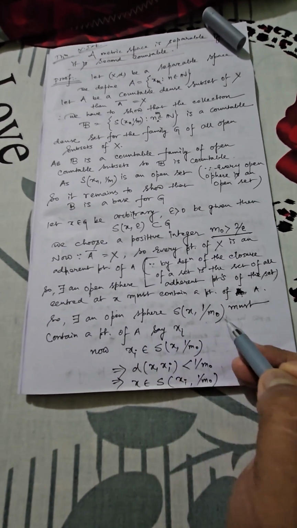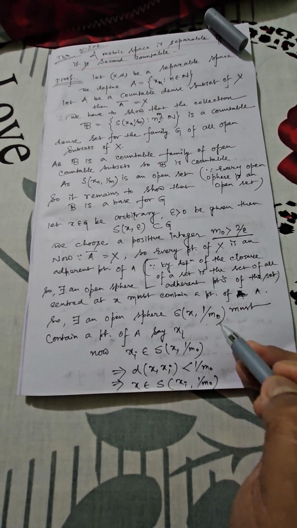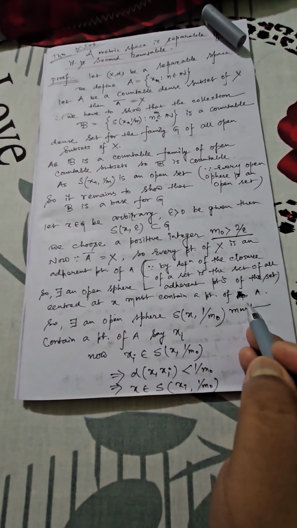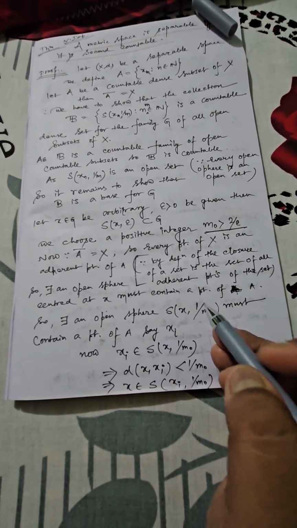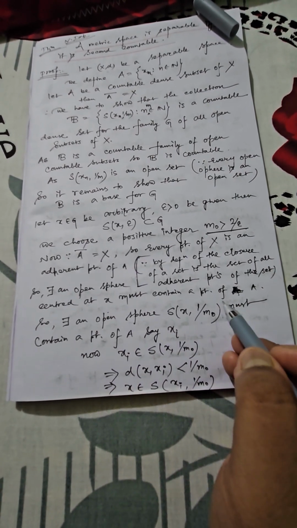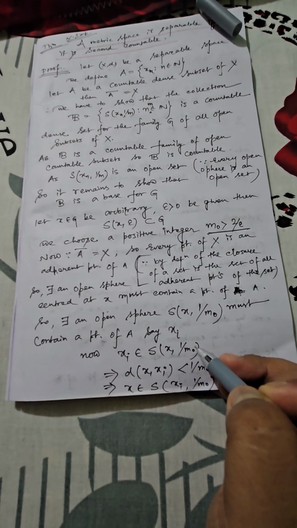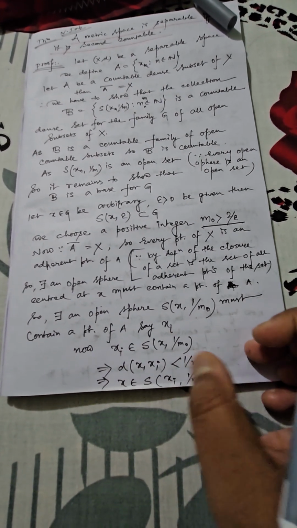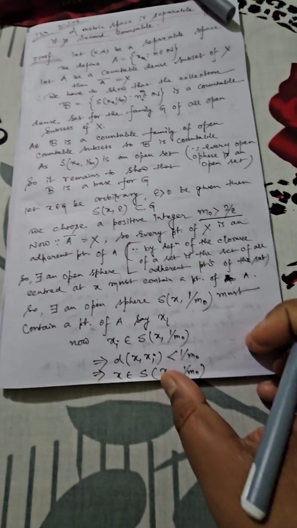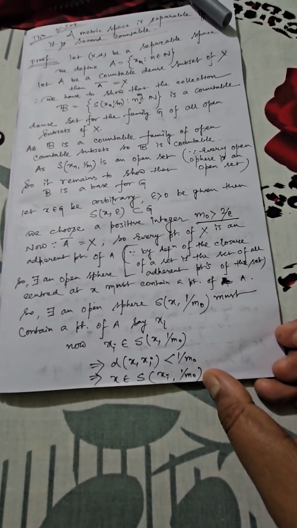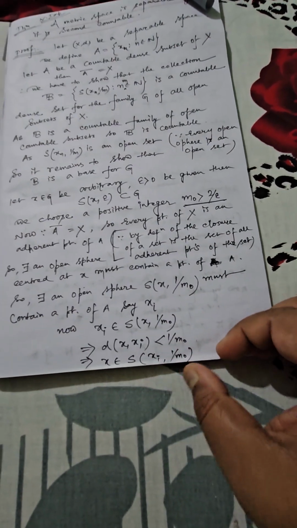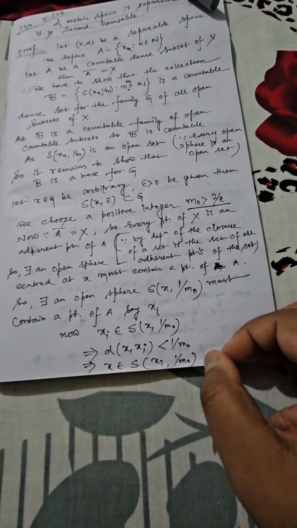So say that the open sphere can be taken in this form, 1 by m naught. Obviously, as per our construction, it should contain some point of A. Say that point is xi, so xi is a member of this. Use the concept of metric space: the distance between x and xi must be less than 1 by m naught, and hence you can say x is a member of S of xi comma 1 by m naught. That means x is also a part of this open sphere having center at xi with 1 by m naught as radius.